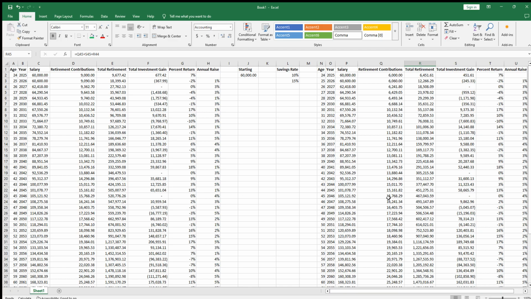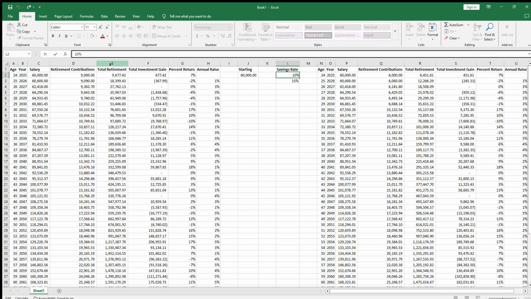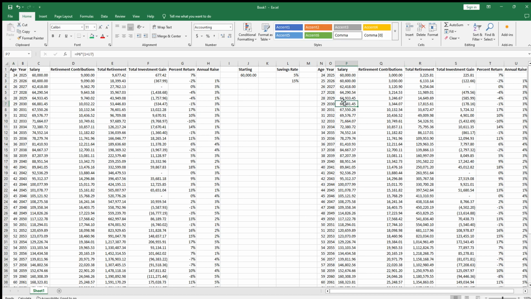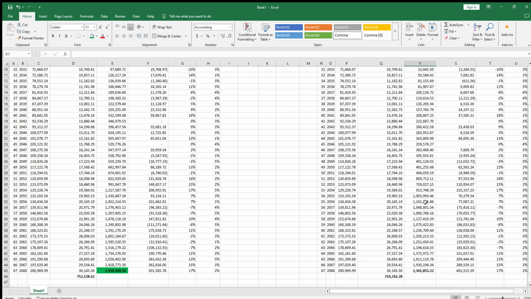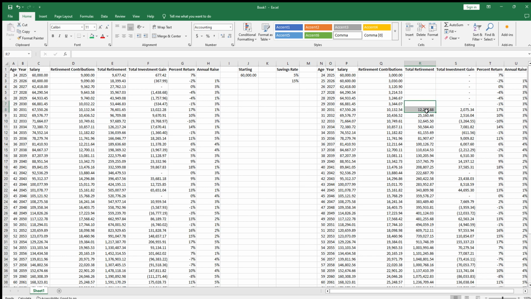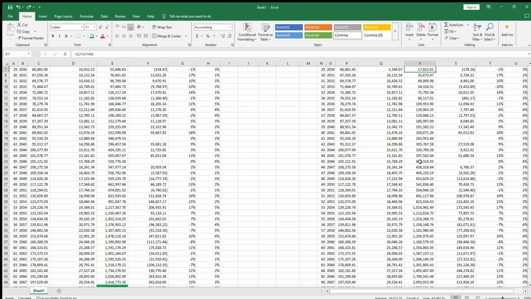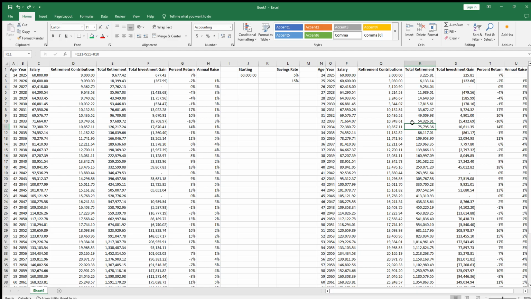Obviously, not everybody has the opportunity, especially with student debt or healthcare concerns or whatever happens. But if you can, even if you can just put, what, 5%? 5%. You're still closing that gap pretty quickly. You're only, here's like 400,000 difference. Let's see if I just get rid of these. Yeah, 400,000 difference instead of like a $600,000 difference. So you're getting, you know, 200, 300,000 more than what you would if you just didn't save anything at all.